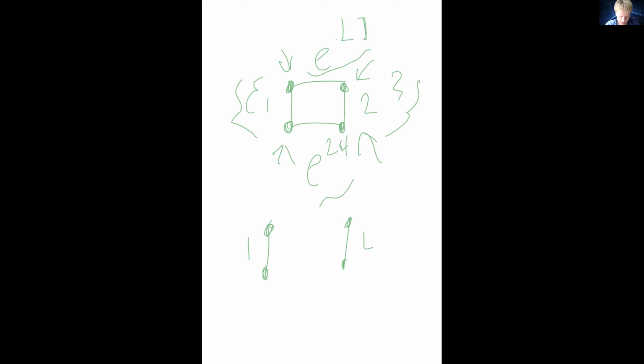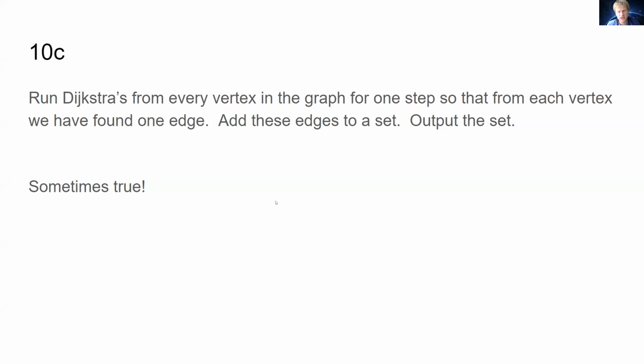The actual minimum spanning tree would have been this, which is horrible, this e to the 23 thing, but we don't even pick that edge. We don't even pick an edge to finish the job. So this is actually really bad. This algorithm doesn't even produce a connected tree. So this just doesn't work, unfortunately. It was a cool idea, but it does not work. So the answer is it's sometimes true. As we saw, it can totally be true, but there are scenarios in which it won't be, so it's sometimes true.